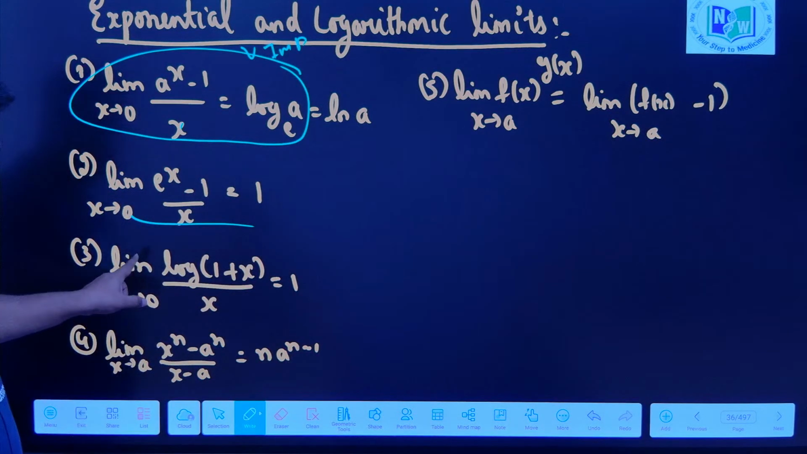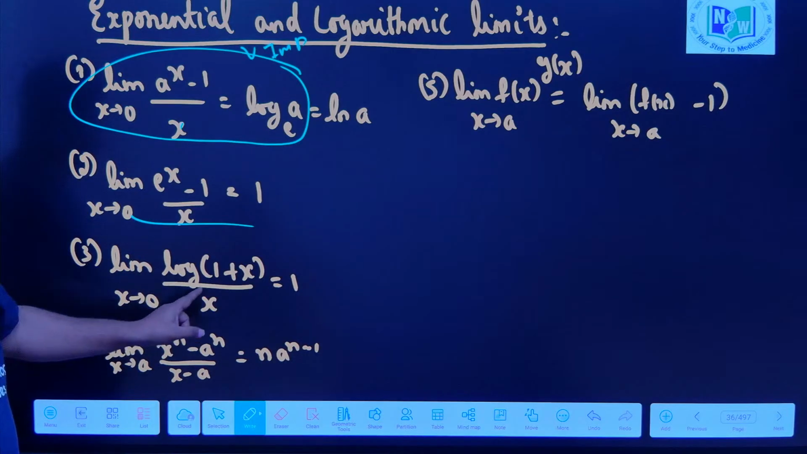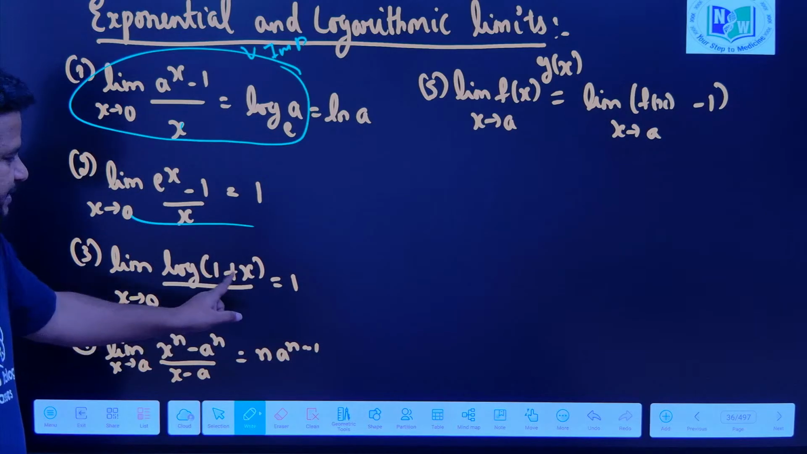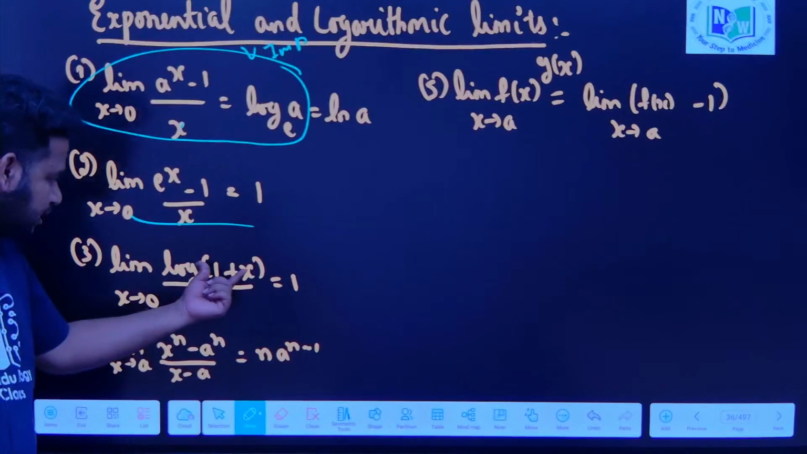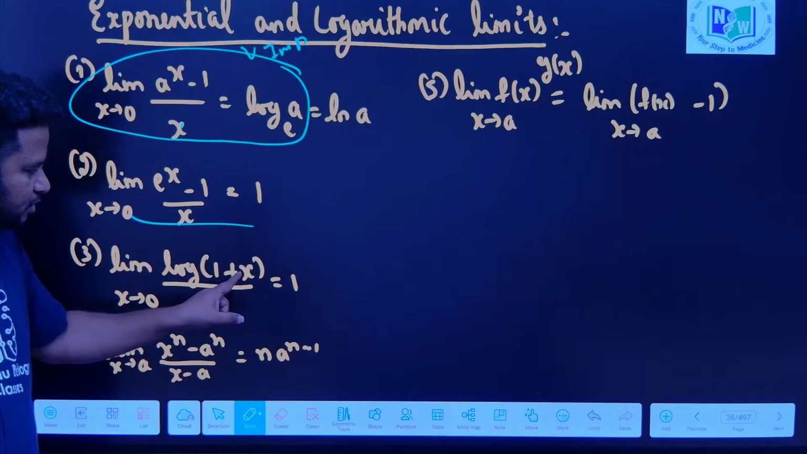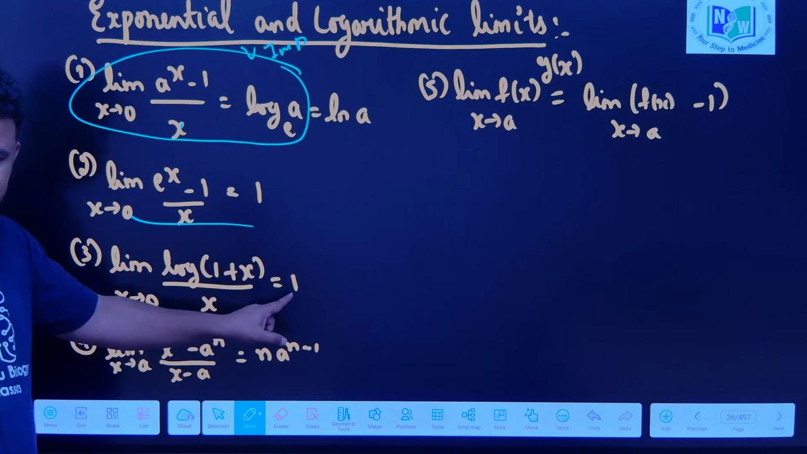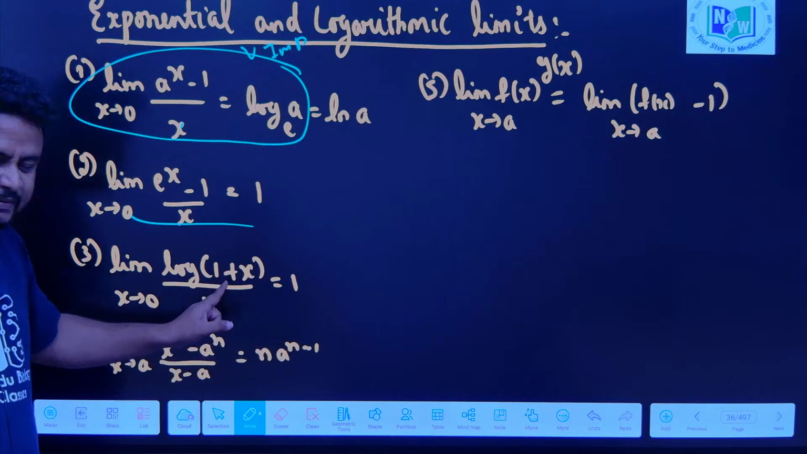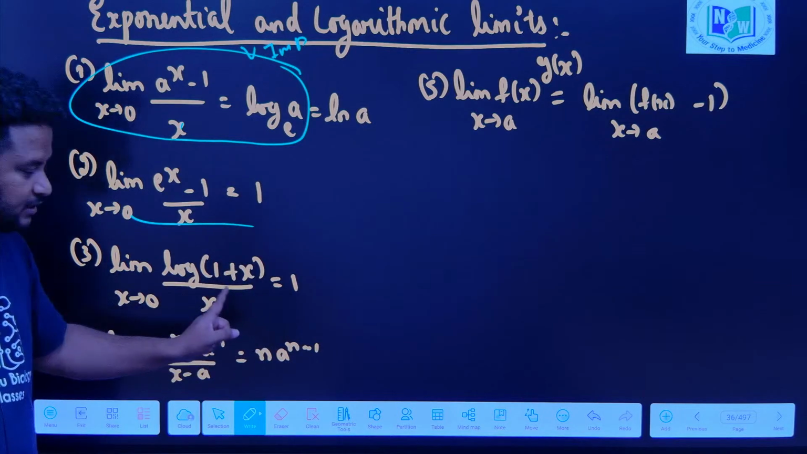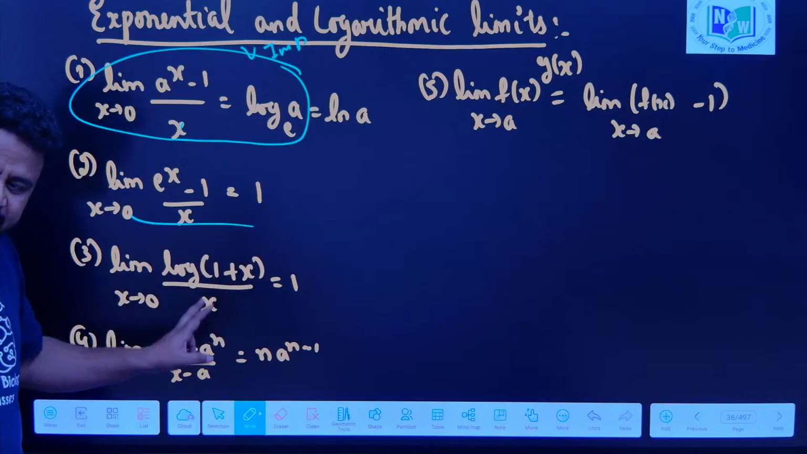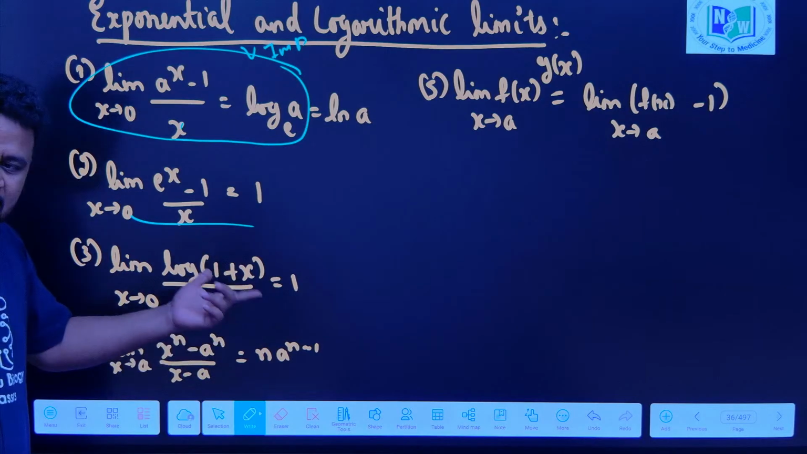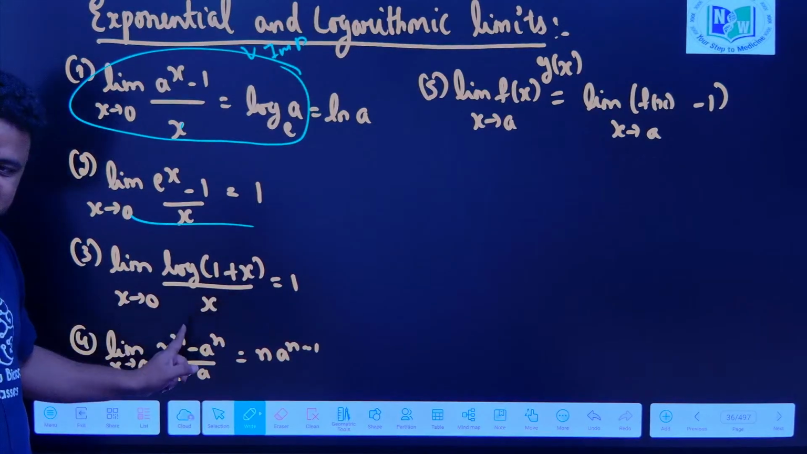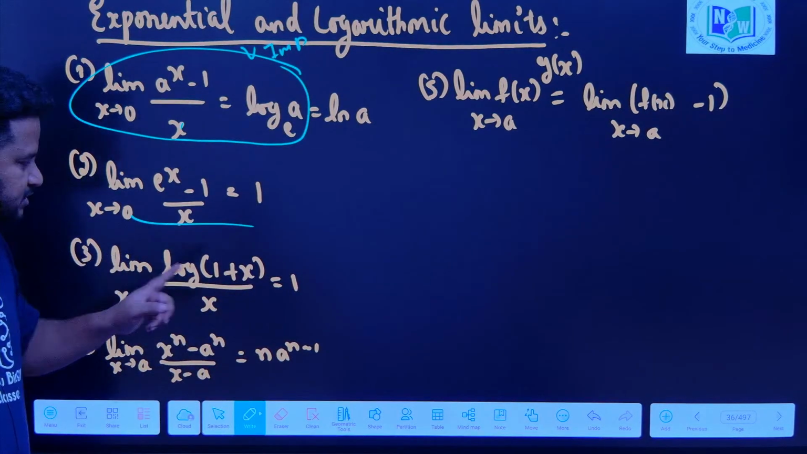Limit log of (1 plus x) by x is equal to 1. This is a very important logarithmic limit. Whatever x is there: limit log(1 plus x) by x is equal to 1, limit log(1 plus 2x) by 2x is equal to 1, limit log(1 plus 3x) by 3x is equal to 1, limit log(1 plus 5x) by 5x is equal to 1, limit log(1 plus alpha x) by alpha x is equal to 1. Whatever the coefficient is, the same thing should be there along with x. Then you will get 1.